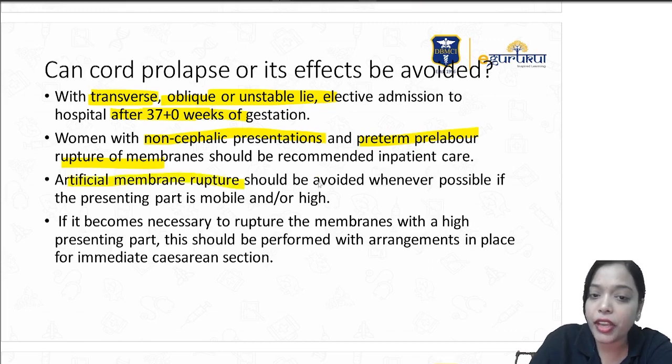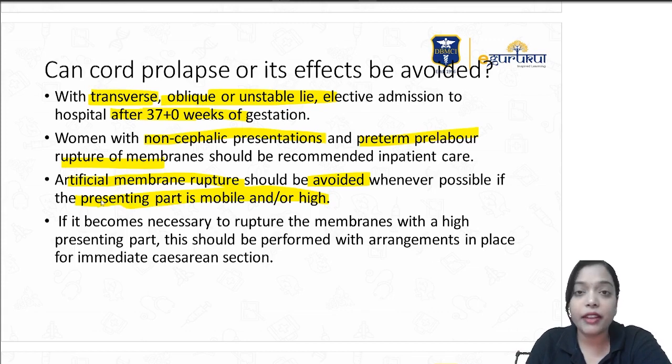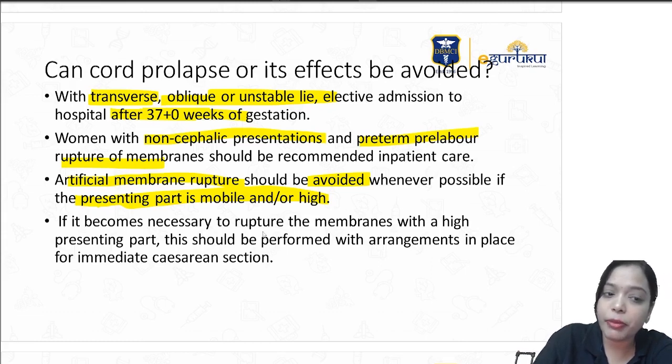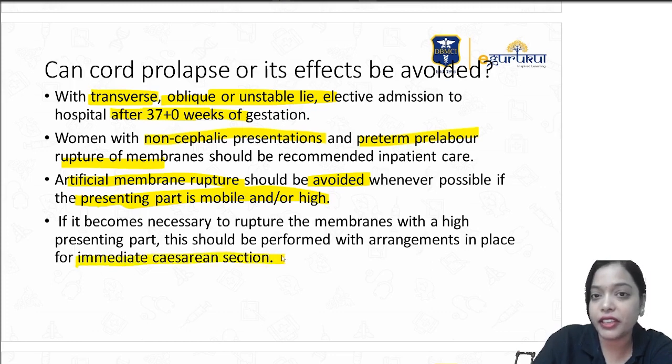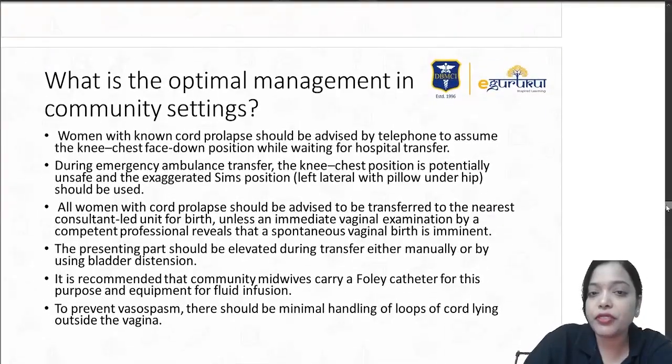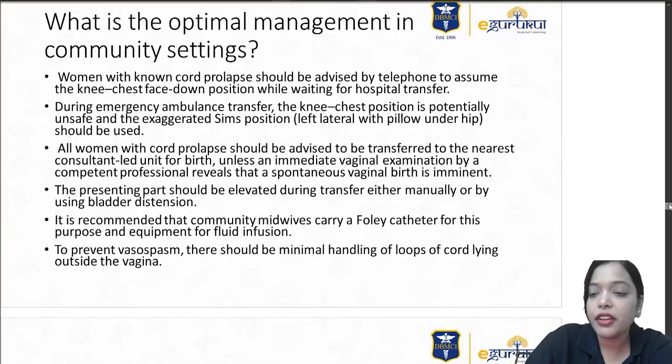Artificial rupture of membrane should be avoided whenever the presenting part is mobile or high. So ARM should be avoided. All of this that I picked up is from the RCOG guidelines, the Royal College guidelines. If it becomes necessary to rupture the membranes with a high presenting part, you should do it where you have facilities for immediate cesarean section, so that if there is a cord prolapse, you can shift her. So those are the preventive measures you can take.